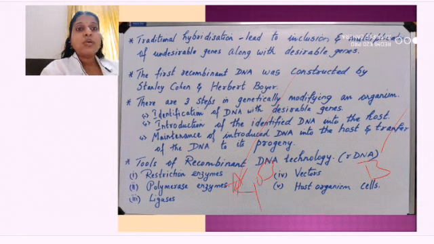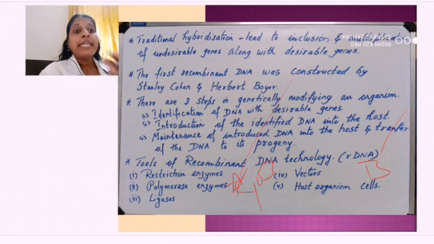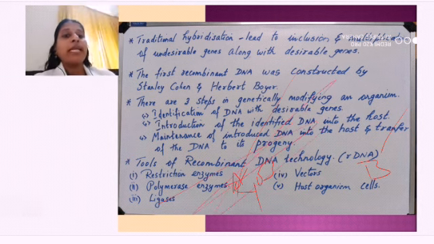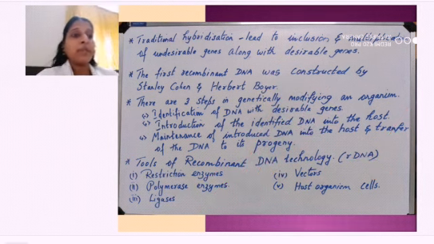So, I have to consider some steps. What are the different steps? Many are there, in short they have given 3 steps. First, identification of DNA with desirable gene. The first step is what? Identification of DNA with desirable gene.